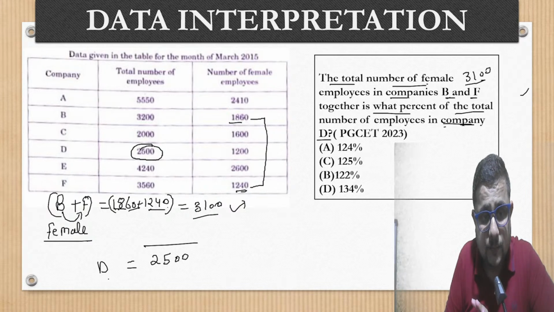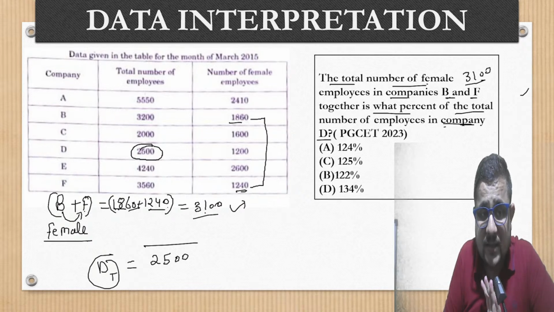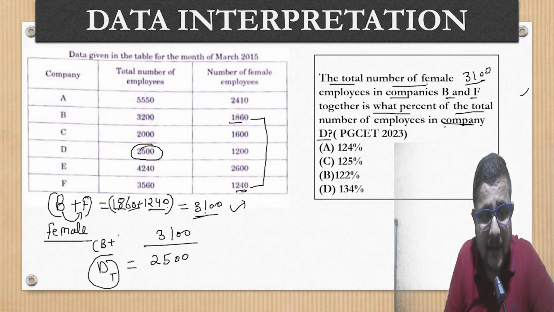Total employees. DT means total employees. And which company's employees, female employees, we need to compare, B and F together. So that is 3100. Am I correct? B plus F and we are comparing the female employees. Multiply 100.